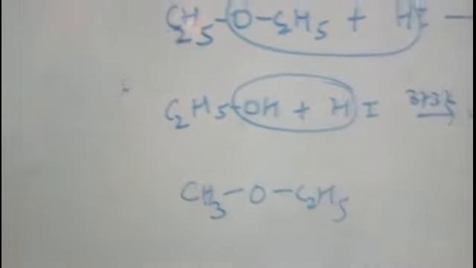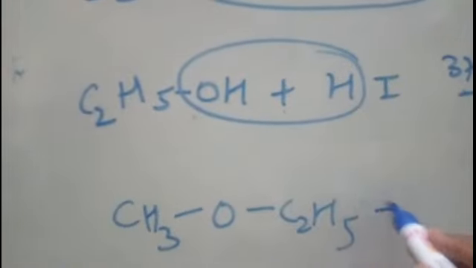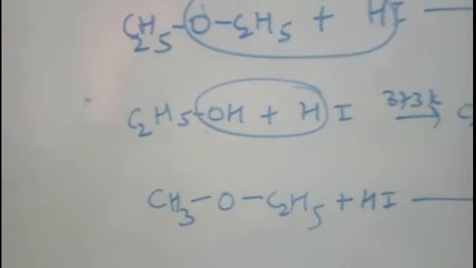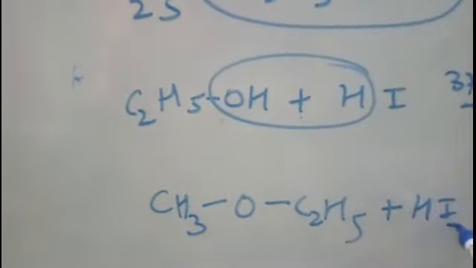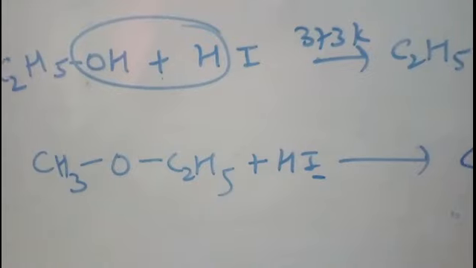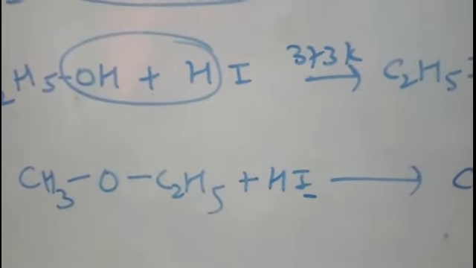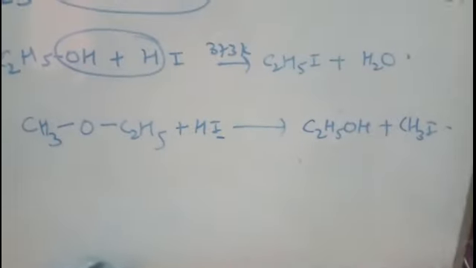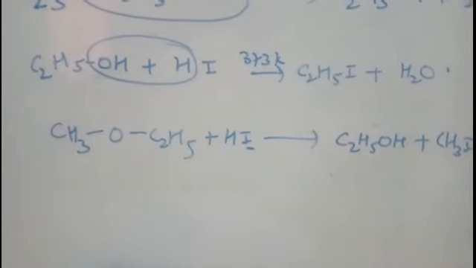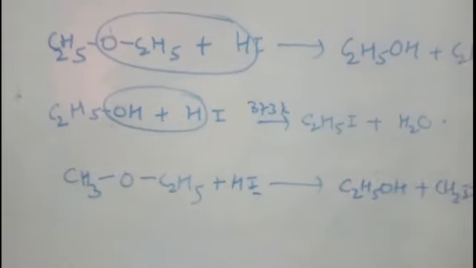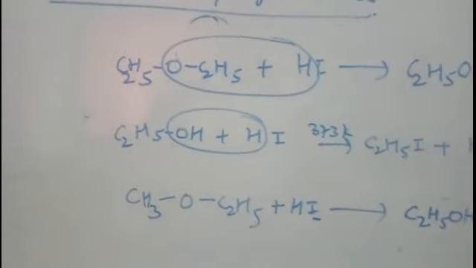Now if you have an unsymmetrical ether, such as methyl ethyl ether, that is methoxyethane, and you react it with HI, I am talking about dilute and cold solution, means it is in a small amount, not in excess, and at a lower temperature. Then the iodine will go with the smaller alkyl group and you will get C2H5OH plus CH3I. That is ethanol and iodomethane will be formed. So the iodo group always goes with the smaller alkyl group and the alcohol is made out of the higher alkyl group, right? Why this happens, we will study with the help of the mechanism.